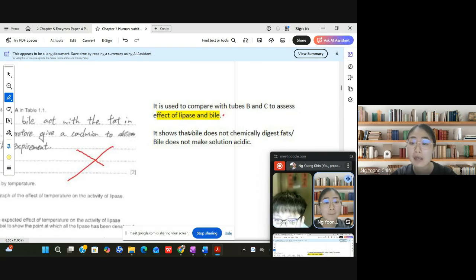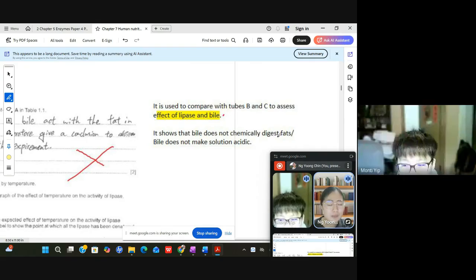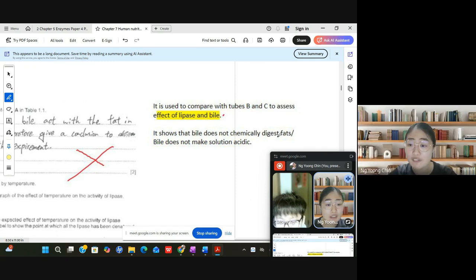It shows that bile does not chemically digest fats. So in test tube A there's no production of fatty acids because no fat digestion happens, and the bile will not make the solution become acidic.